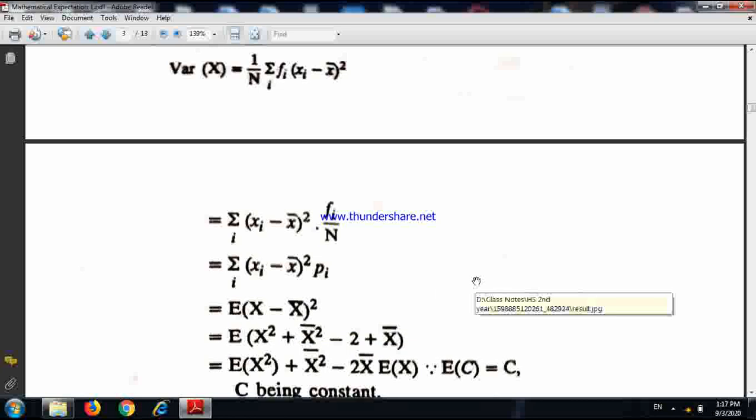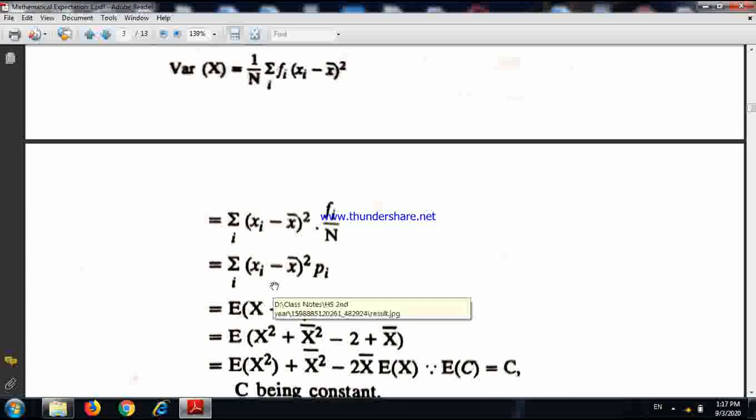You do not need the proof of this. I am just explaining, but you will understand this later on when I explain the expectation of a function of a random variable. At that time the matter will come out clear. So if I expand this (a minus b) whole square formula, I get this one.